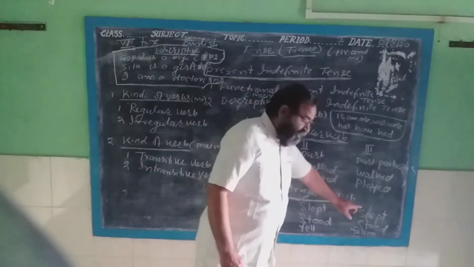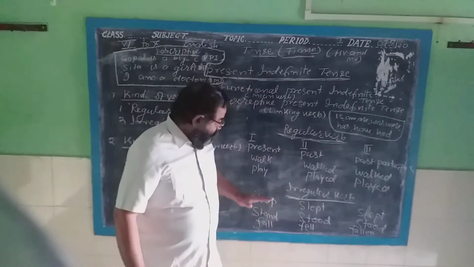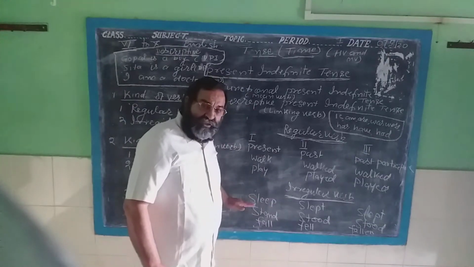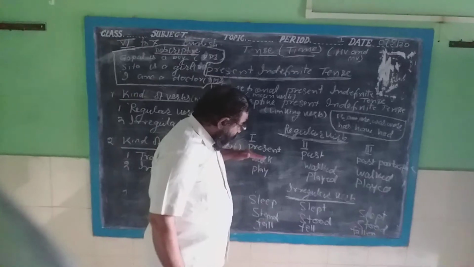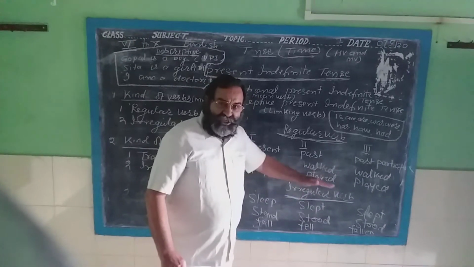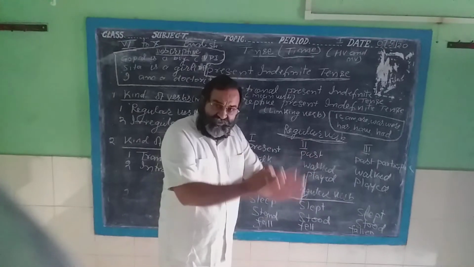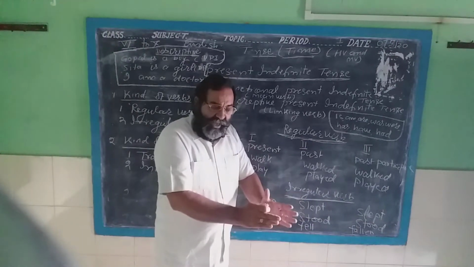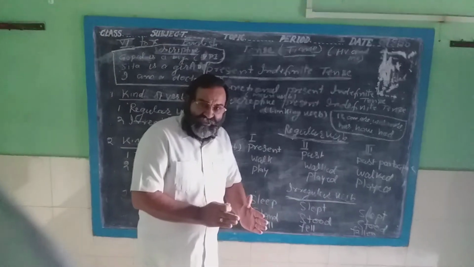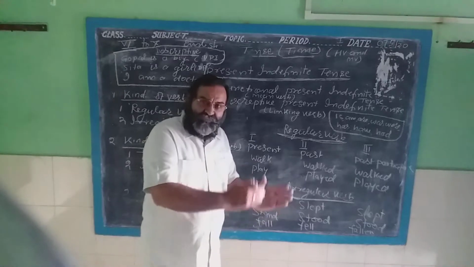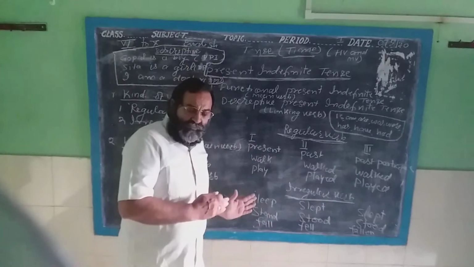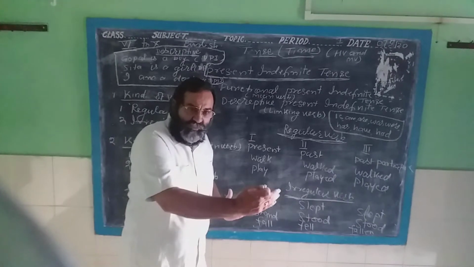Third form is slept. It means in an irregular verb, sometimes the second form and third form, past and past participle form of the main verb, will be the same in spelling, and the first form will be different. Sometimes you will find that first form, second form, third form will be the same. Sometimes you will find that first form, second form and third form are all different.